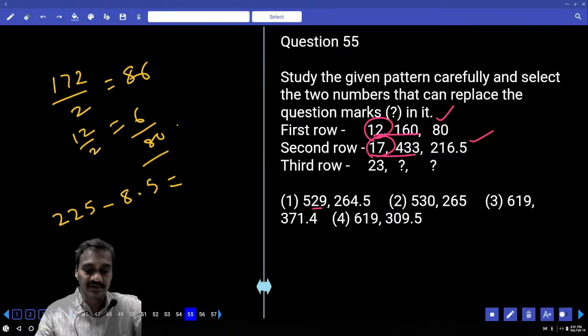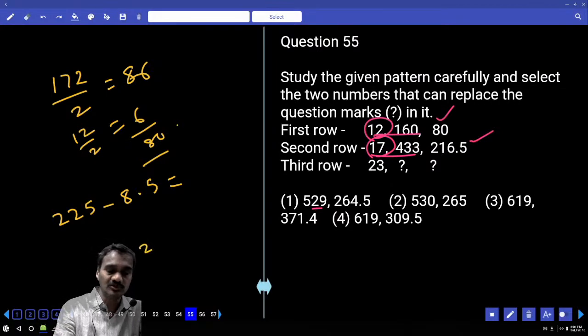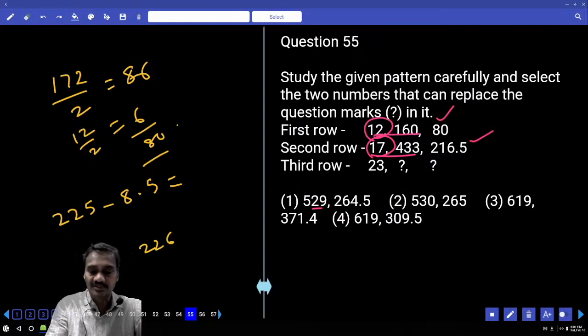23 plus 529 divided by 2. ఎంత వస్తుంది చెప్పండి? 23 plus 529 is 552. And 552 divided by 2 means 226. Now 226 minus, now 529 minus 23 by 2. 23 by 2 means 11.5. 226 minus 11 వస్తుందా, 264? It is not happening, and this is ruled out.